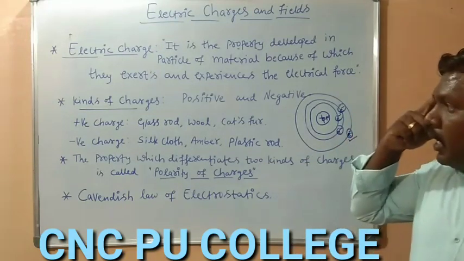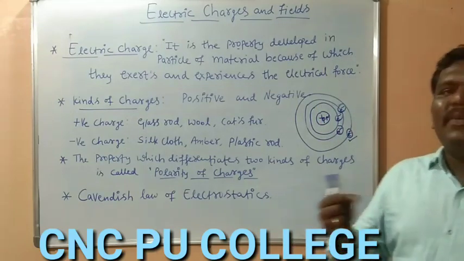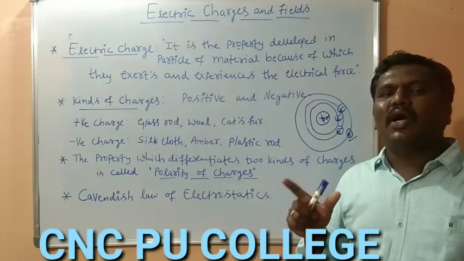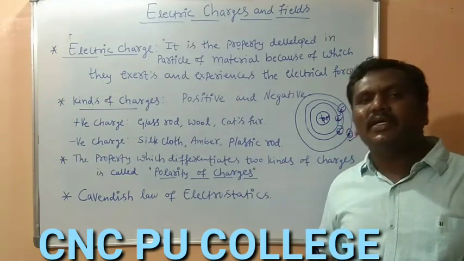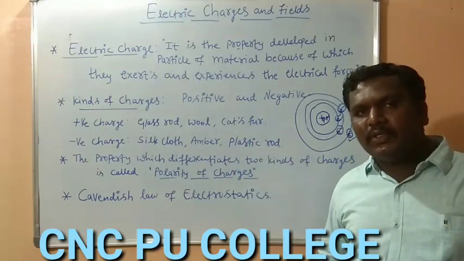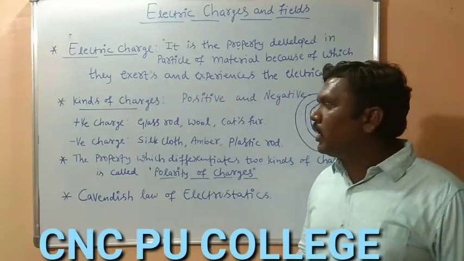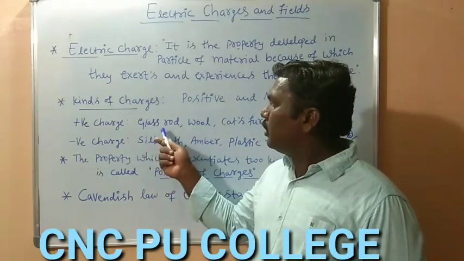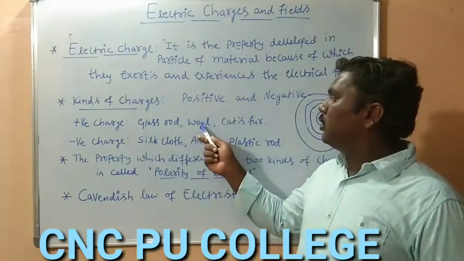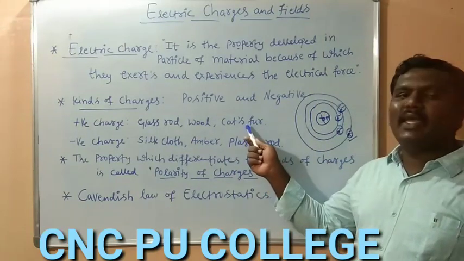As Thales of Miletus observed, when amber is rubbed with silk or wool, it acquires the property of attracting dust or small pieces of paper. Like this we have several examples. We can rub a glass rod with silk cloth, we can rub amber with wool, and we can rub a plastic rod with cat's fur.